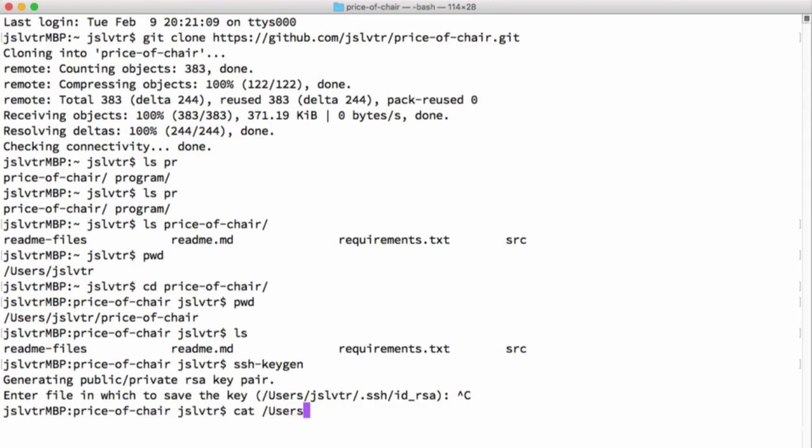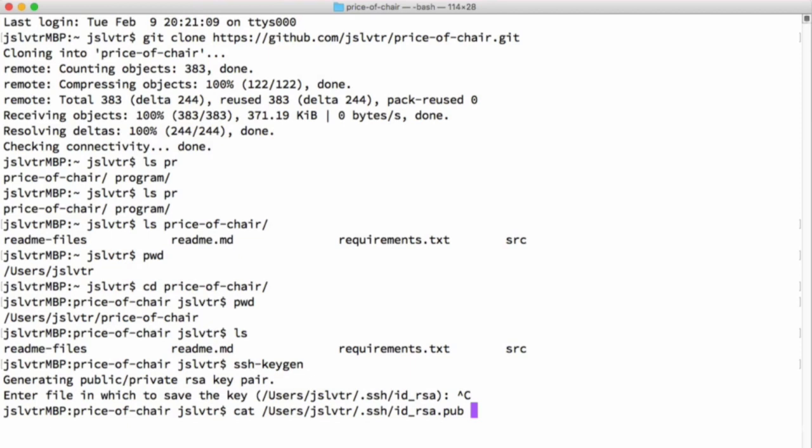So /users/JSRVTR, in my case, /.ssh/id_rsa.pub for the public key. And you can share this public key with the service GitHub, or indeed a few other services that accept SSH keys or RSA keys too.